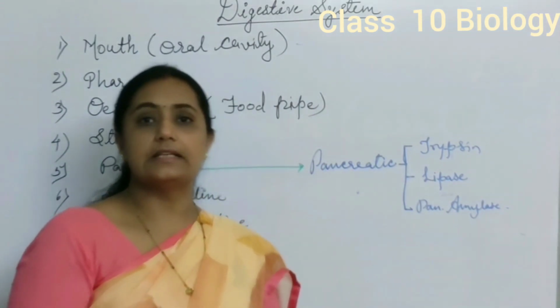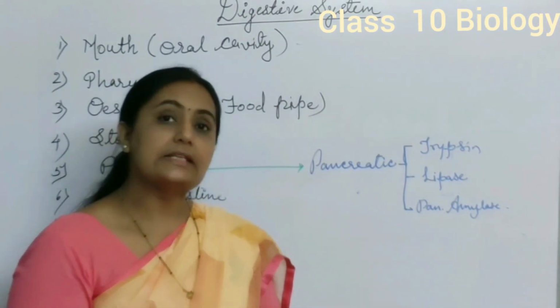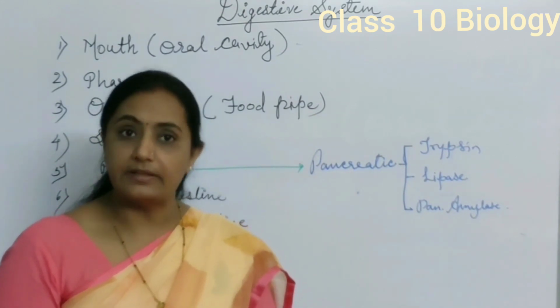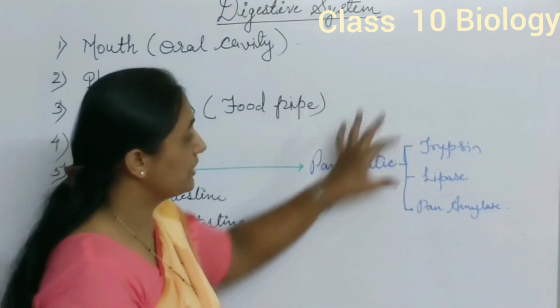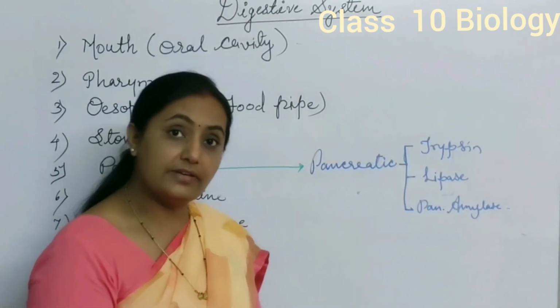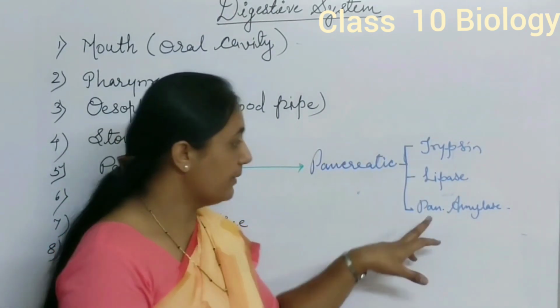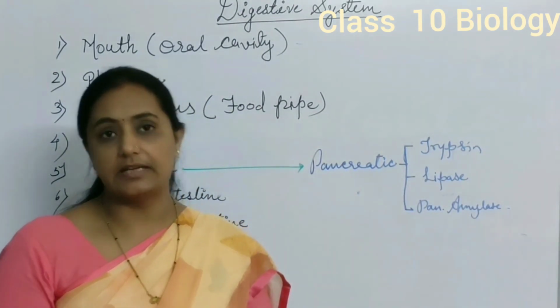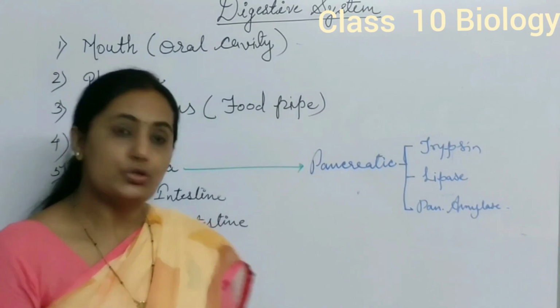Now from where will this alkaline medium come? This alkaline medium comes from bile, which is secreted by the liver, that we will discuss afterwards. So trypsin and lipase become active in the presence of alkaline medium only, and pancreatic amylase helps for digestion of starch, that is, it helps to convert starch into sugar.